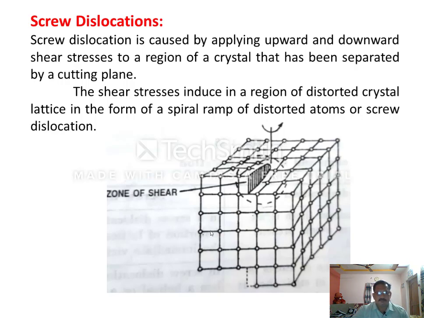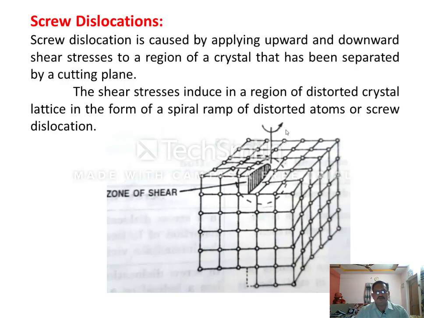You can understand this from this diagram. Here we have a perfect crystal lattice. Assume initially our crystal is perfect in all respects. For that perfect crystal, we apply some shear stress. It means we are giving a twist onto the crystal. So what is going to happen?